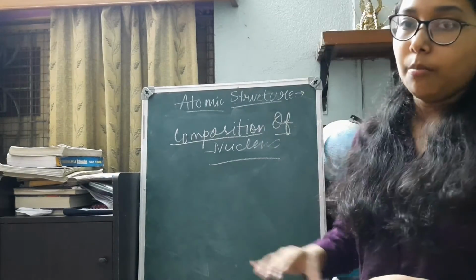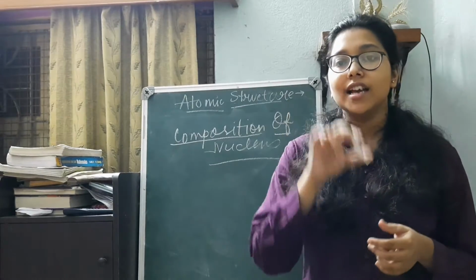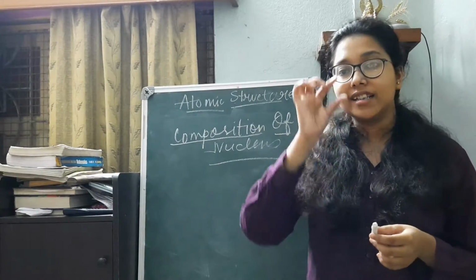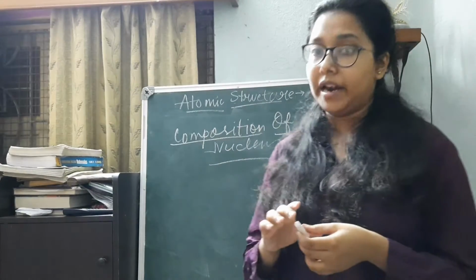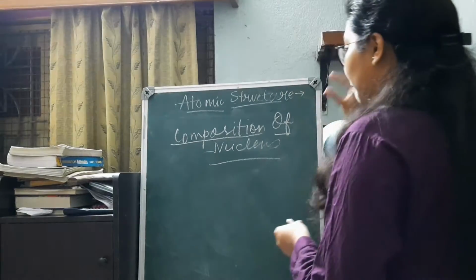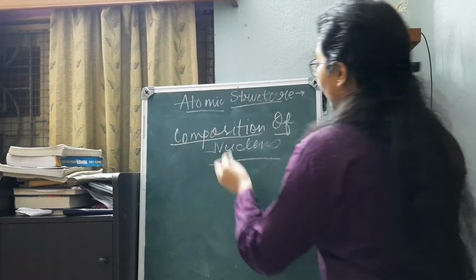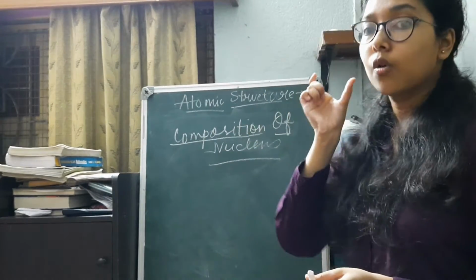So now, moving to the composition of a nucleus, and one more important thing, that we thought that the subatomic particles, protons and the neutrons, were the ultimate particles. But unfortunately, it was found that the minimum indivisible particles which make up the subatomic particles are quarks.